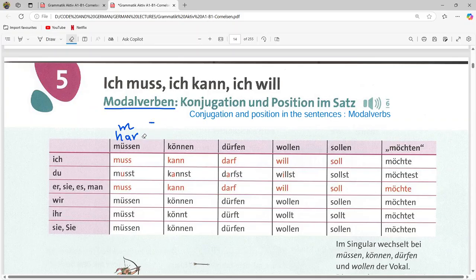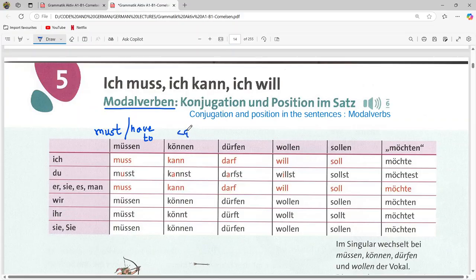So it means either must or have to. Based on the context of the sentences, you can determine that sometimes it means must, sometimes it means have to. Both of them have more or less the same meaning, but there can be a difference in the context.